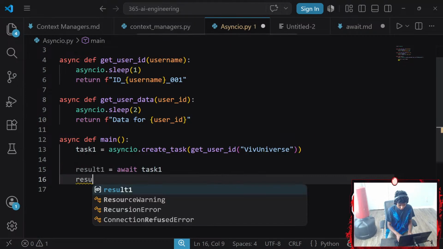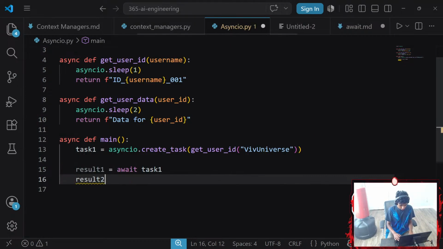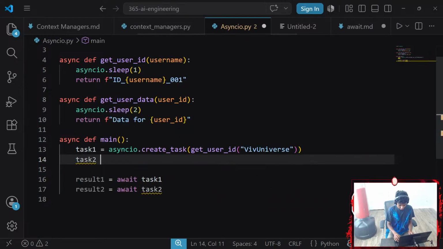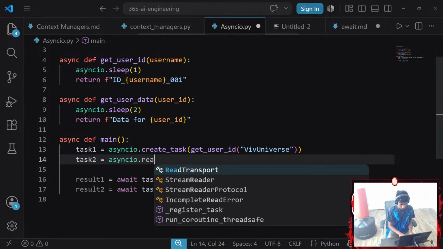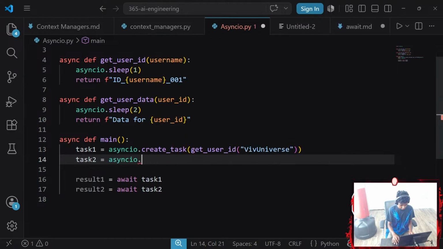Okay, so we're gonna go with something like result two equals await task two. And yeah, I did not really create task two yet. Task two equals asyncio.create_task.